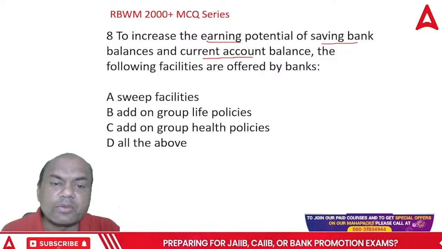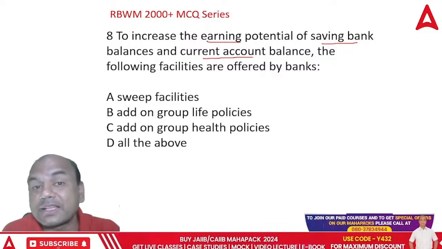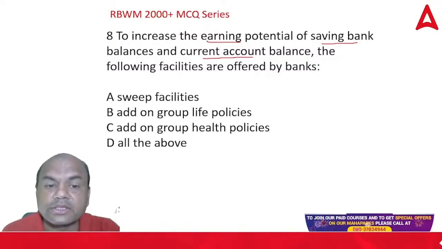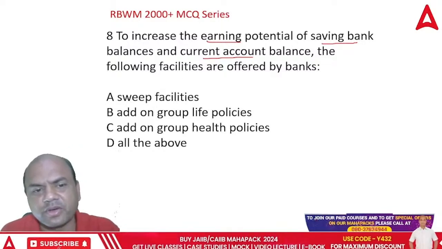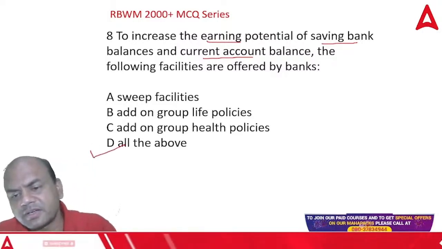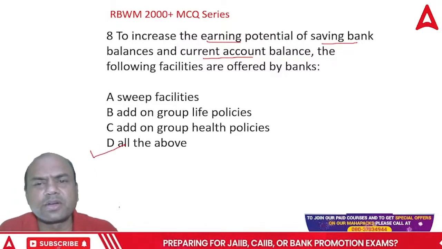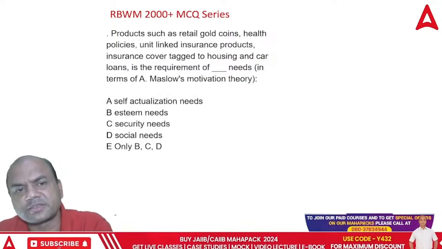So banks will offer more products so that the customer keeps more savings and current account balances, okay? SWIFT facilities, add-on group life, add-on group health, and all of them. Obviously, answer is all of the above, isn't it? Everything bank will do nowadays for increasing the CASA balances.